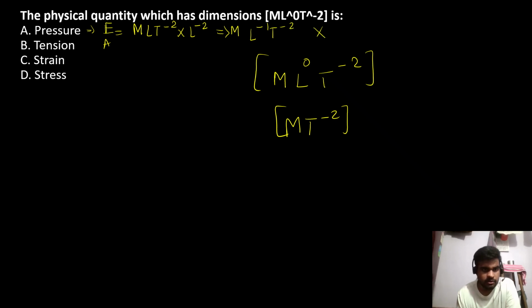This can't be your answer. Tension is force. Force is dimension ml T raised to minus 2. So this cannot be your answer. Strain is change in length over length. So this is dimensionless basically. So this cannot be your answer.